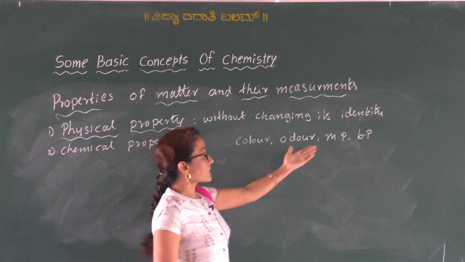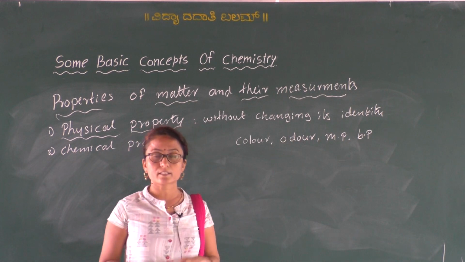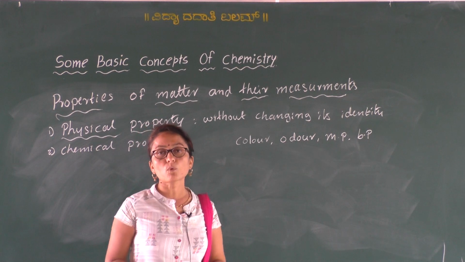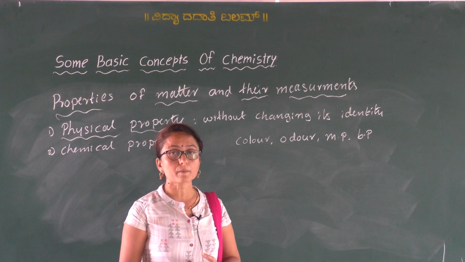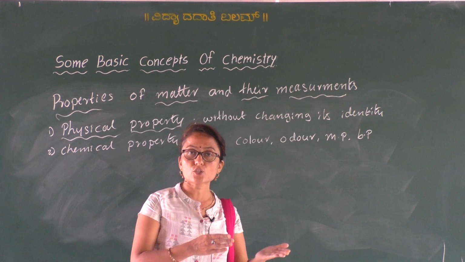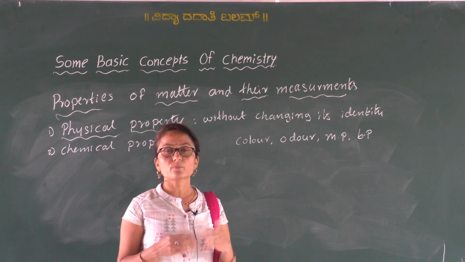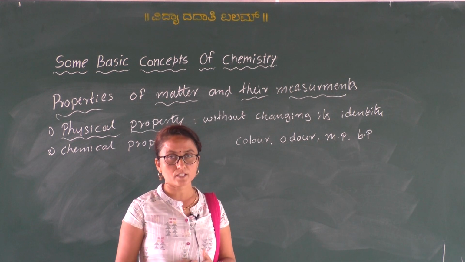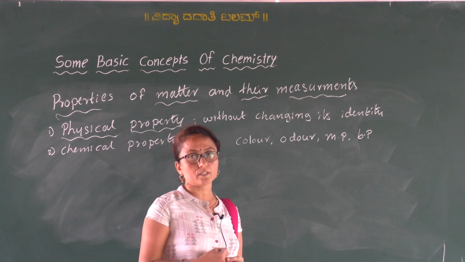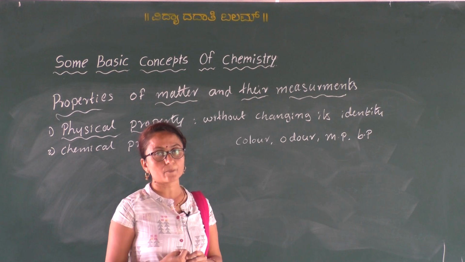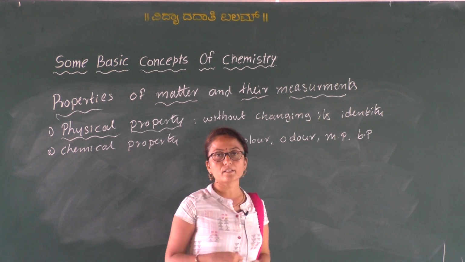Okay, so when you consider the boiling point of the water, take another example. To measure the boiling point of water, water has the composition H2O. So we need not change that composition. We just have to heat the water and measure the temperature. So that gives the boiling point of the water.